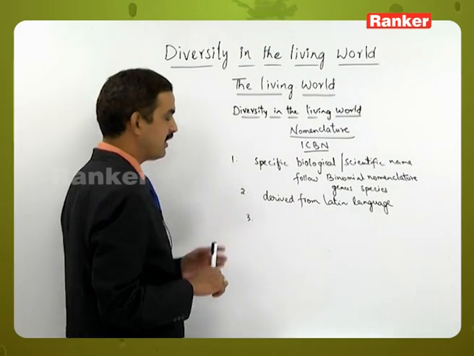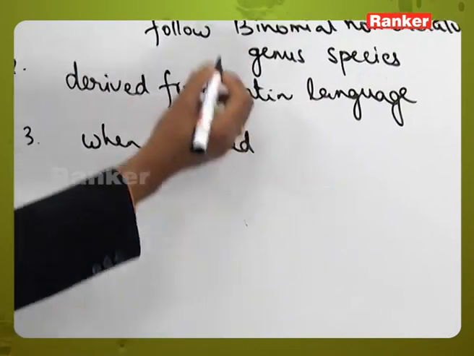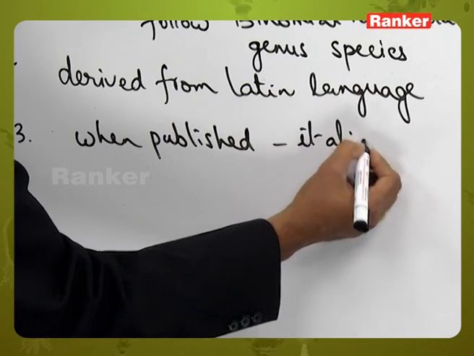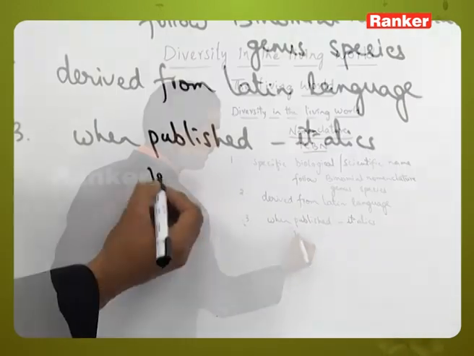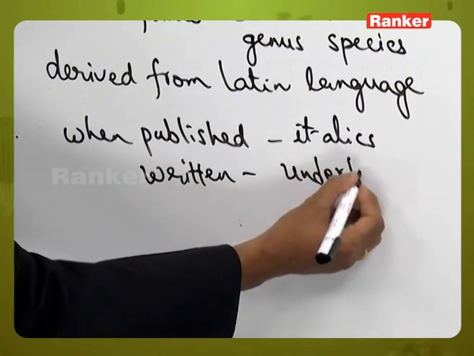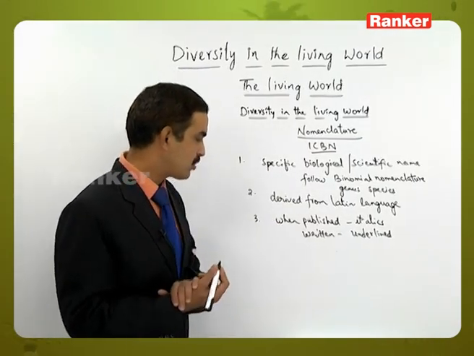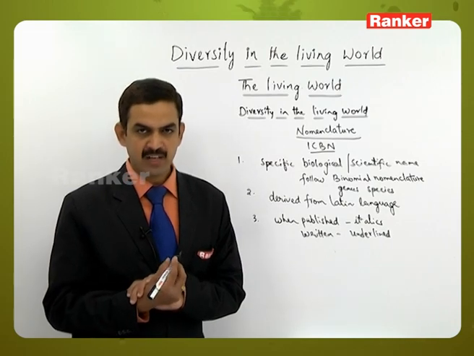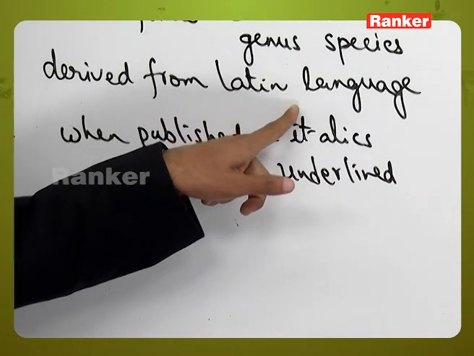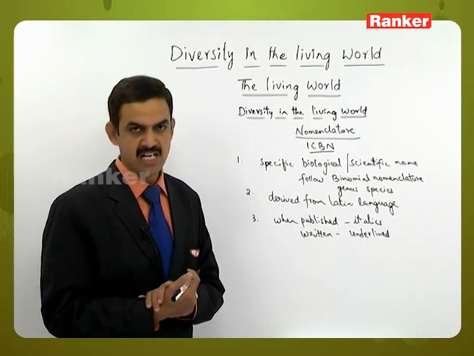Third one is here: when the binomial nomenclature is published, it has to be published in italics. Or when it is handwritten, the scientific name should be underlined. What is the need of italics or underlining? It is in order to specify that the name has been derived from the Latin language. So in order to specify that nature, we go for italics or underlining the scientific name.